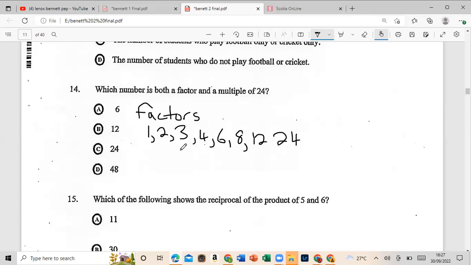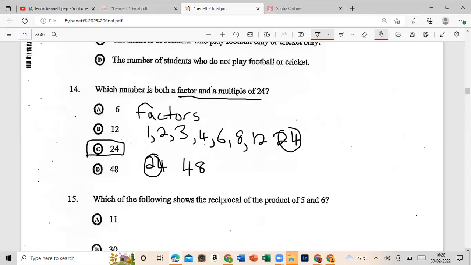Now the multiples: we start with 24, 48, and so on. But if you see, 24 is common. 48 is not a factor, and it says a factor and a multiple. So our answer would be C, which is 24. So you list all the factors and then you look at the multiples.